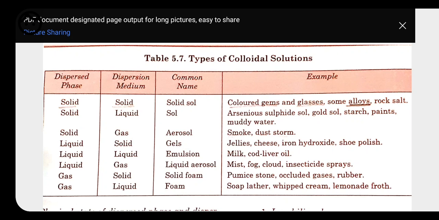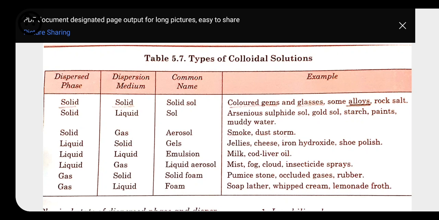Next we have liquid dispersed over gas. Name of this one is liquid aerosol. Liquid dispersed over gas, here we can take example of water vapor, mist, fog, cloud. These are all examples of liquid aerosol.